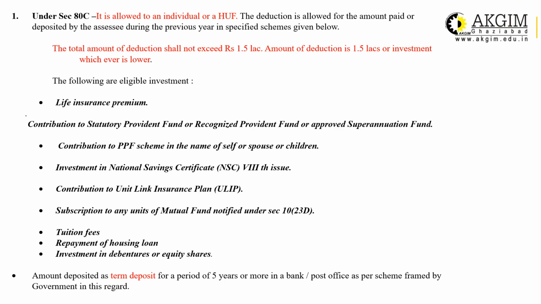Then investment in debenture or equity shares. In this list, the last I have is the amount deposited in a term deposit. That is an FD for a period of 5 years or more in a bank or post office, as per the scheme framed by the government in this regard. There are a few more avenues which are available for eligibility under section 80C.